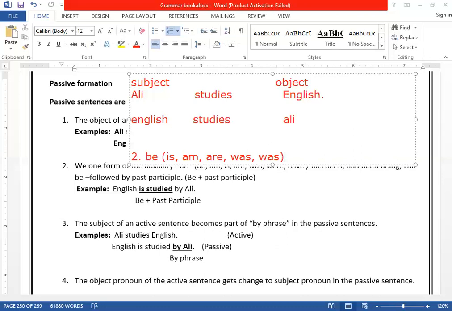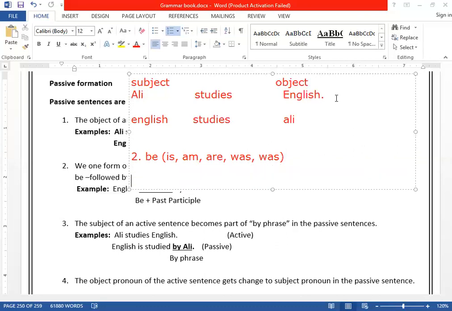For present continuous, it will be different. For simple present, it will be different. For every tense, it will be different. But the rest of the steps will be the same. How many steps am I going to teach you? 5 steps. The last 3 steps are the same for all, and the only difference comes in the be verb. Clear? Let's take the example above.